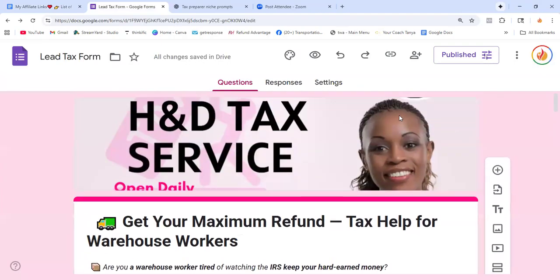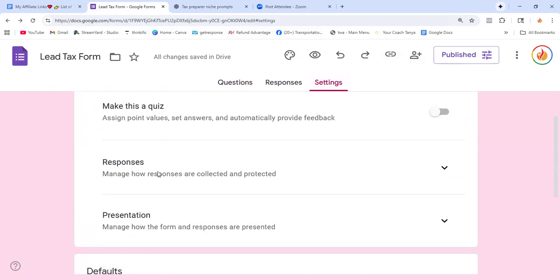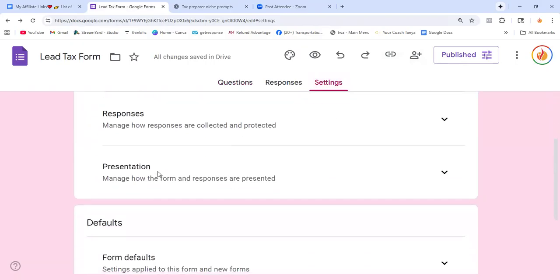You got the link for the form, and each time somebody fills out the form, they will send an email to your email, and you will know that you received it too. You can go here and click to make this a quiz and assign points, that's if you're doing something like coaching.